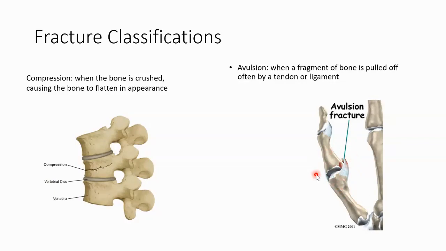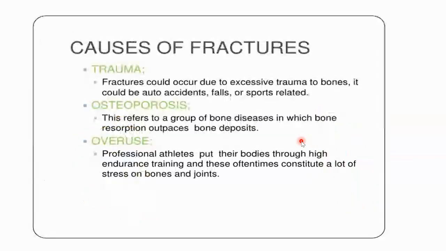Typically, these avulsion fractures result from abnormal stress on the tendon or on a ligament. And we see avulsion fractures commonly in athletes, especially sprinters, fast runners. So, causes of fractures. One, trauma. Like I said, fractures could be due to excessive trauma to bones. It could be auto accidents, falls, sports related.